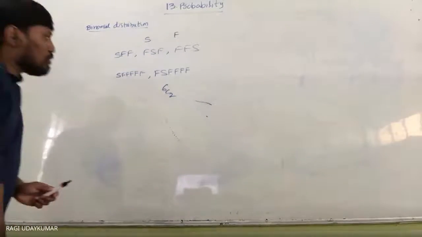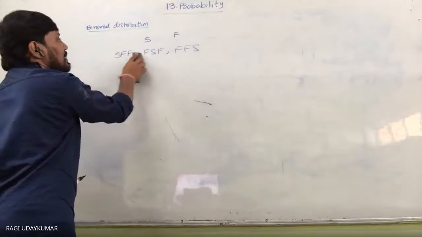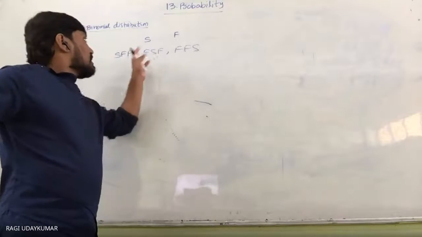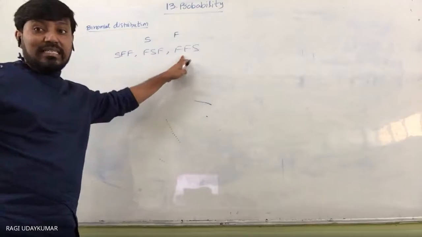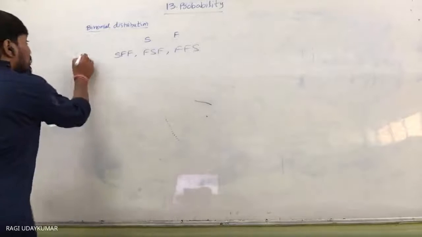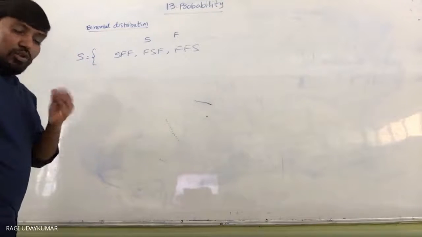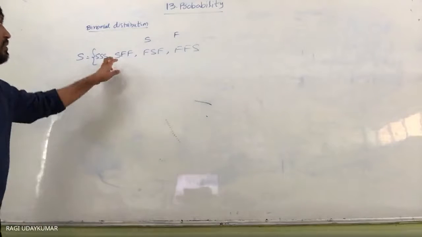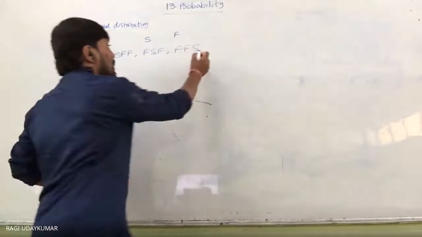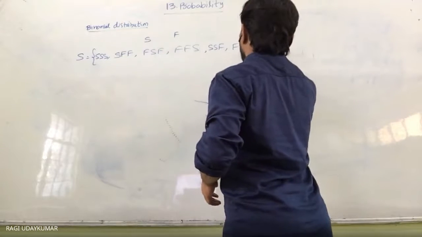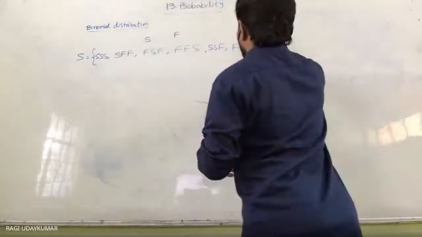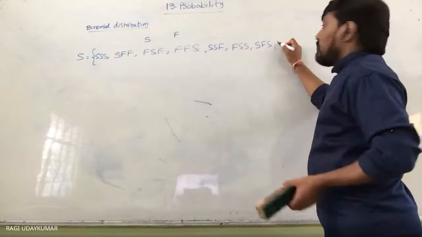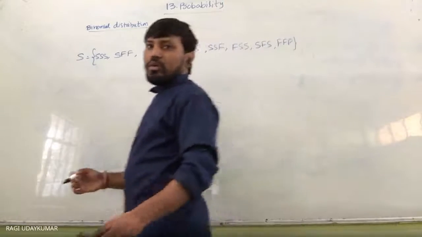Okay. So then what is the sample space? When you toss a coin three times, you may have three successes, SSS; two successes, SSF, FSS, SFS; one success; and no success, which means all are failures. So these are the different outcomes you are going to get.